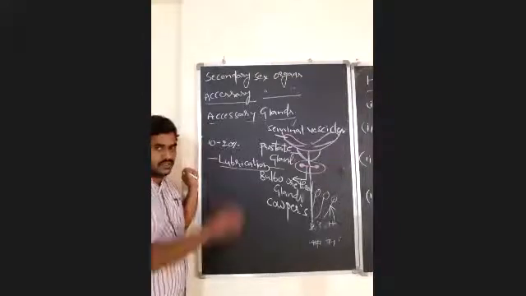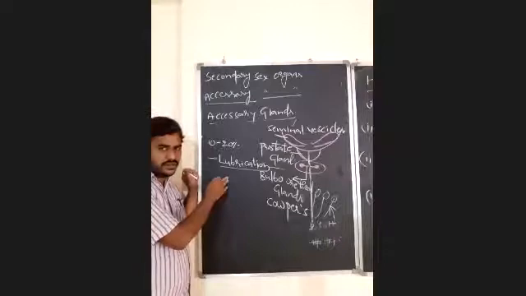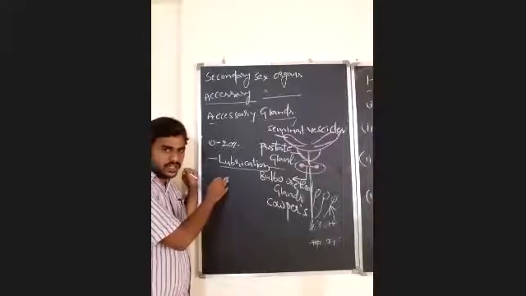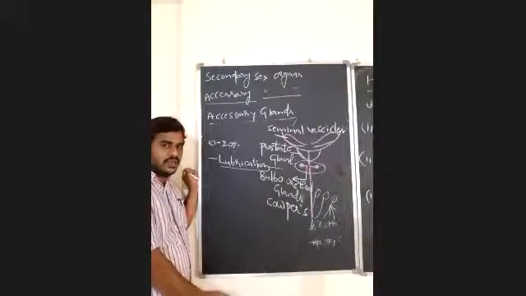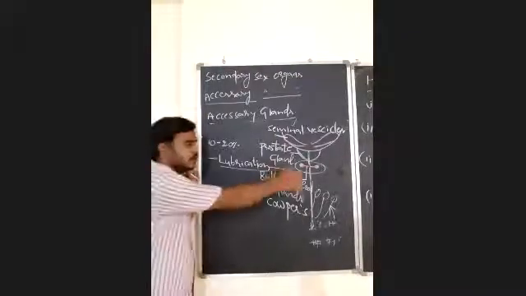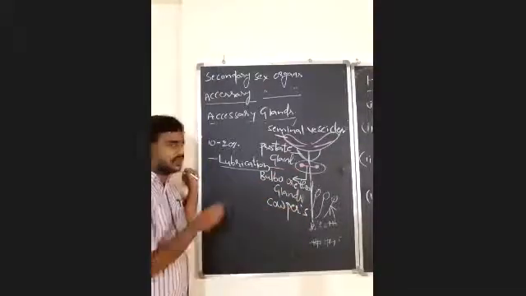So bulbourethral gland secretions possess lubricant-like oily substances. That is one important function.